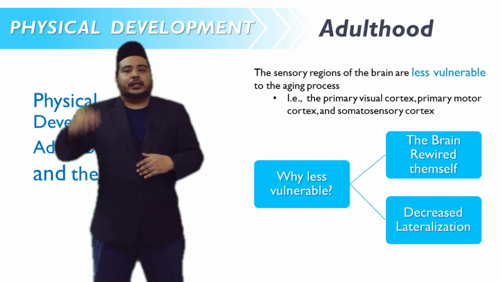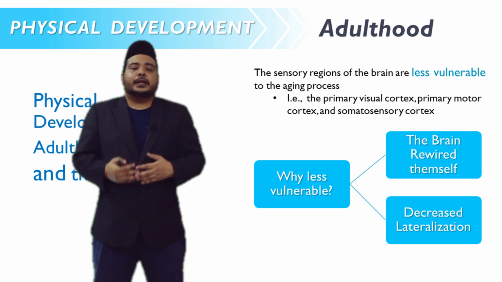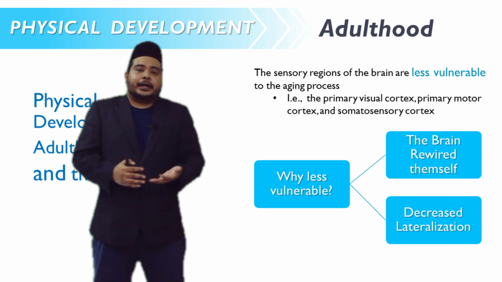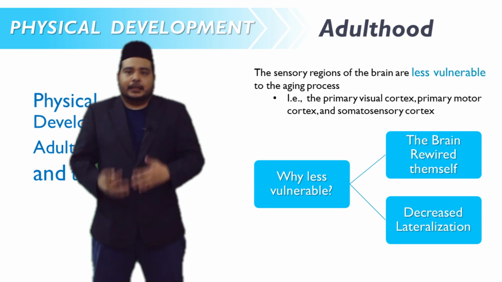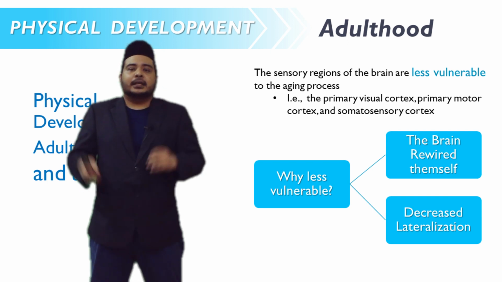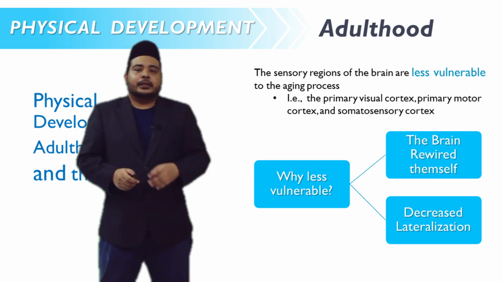Even though we are getting older, the sensory regions remain more or less the same. For example, the primary visual cortex, primary motor cortex, and somatosensory cortex are all less vulnerable as compared to